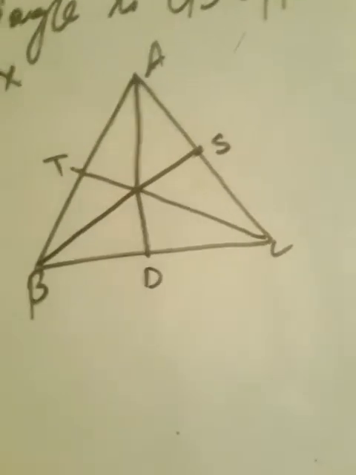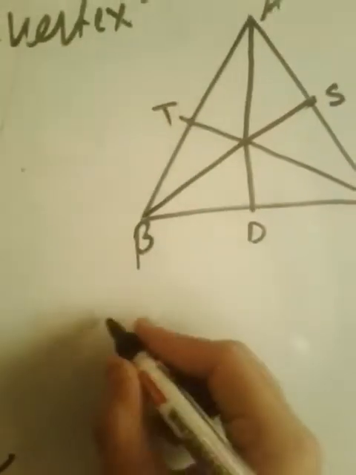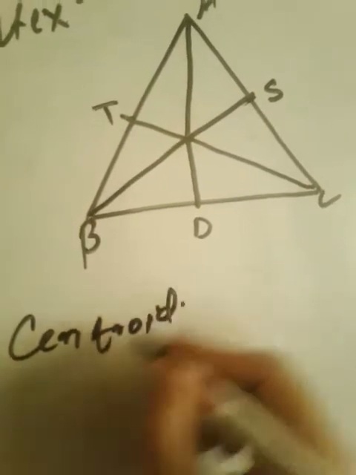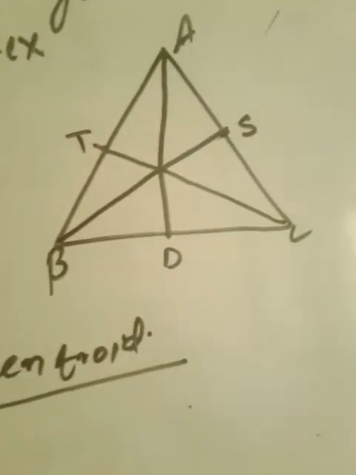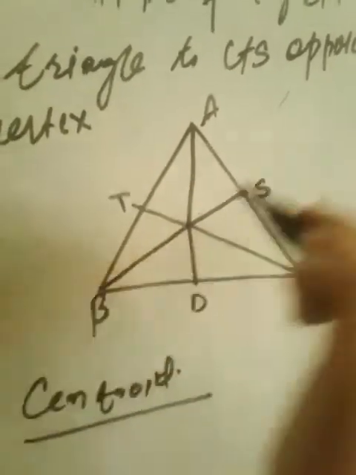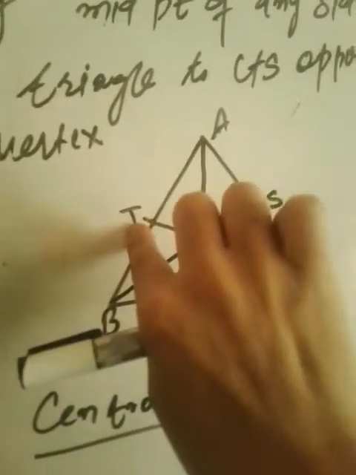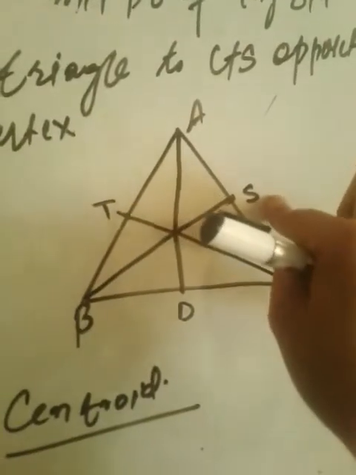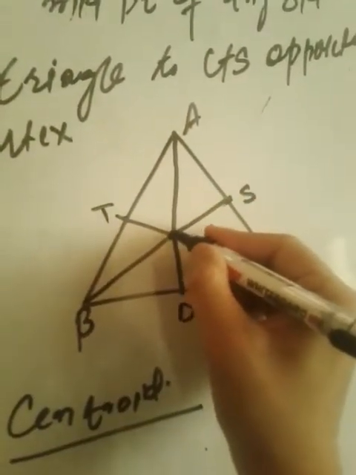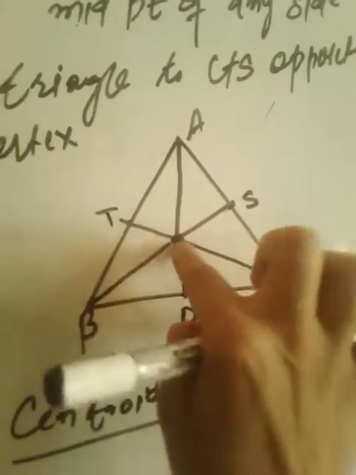And another point is the centroid. What is the centroid? Centroid is the point of intersection of all the medians. Here CT is the median, BS is the median, AD is the median. So they all meet here at this point.